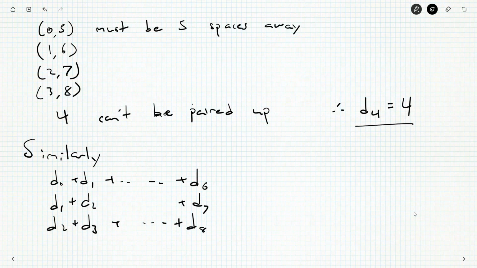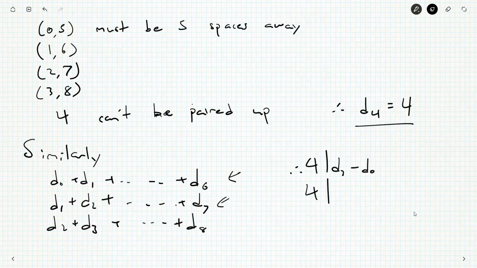And so once again, we can see things. The difference between these two is one of them has a D7, one of them has a D0, but the D1 through D6s are common to both sums. So 4 divides D7 minus D0. And 4 divides D8 minus D1. And there's not a whole lot else here. So this isn't the most useful tool.